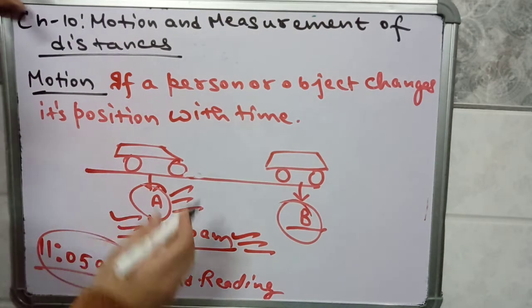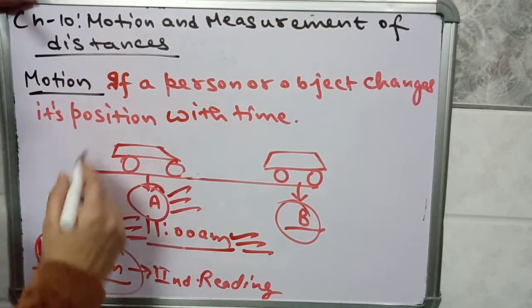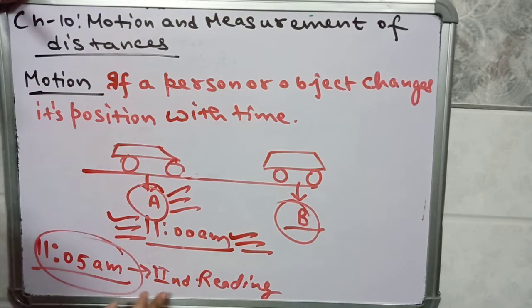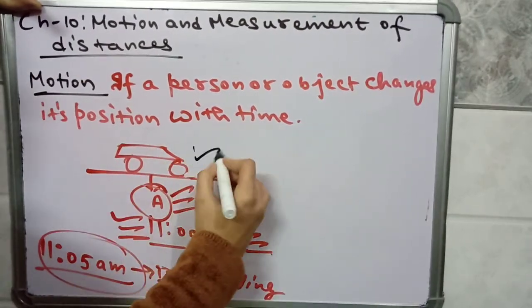For example, in this case, if the person is observing a car at 11 o'clock, this car is at point A, and suppose at 11:05 am this car is at point A only.